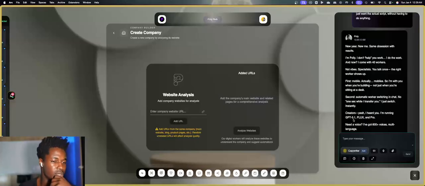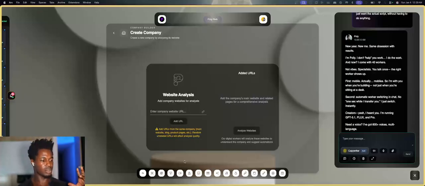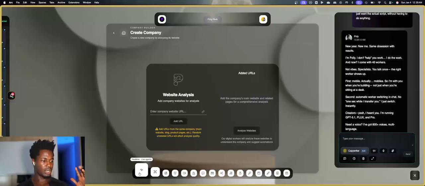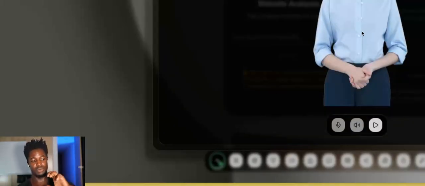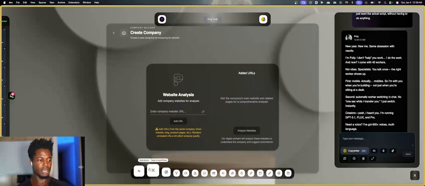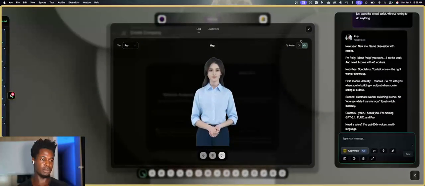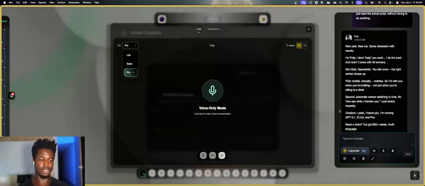Okay, so let's see here. We're then going to continue, and let me see what was the next thing I wanted to show you. I showed you real time. So here's actually where you will find real time. Because of how the feature changed, we're in a different page, so real time will be in this icon right here. When you open real time, you can also turn off the avatar mode if you don't like it, and you can pick a different tier here if you want to change it.